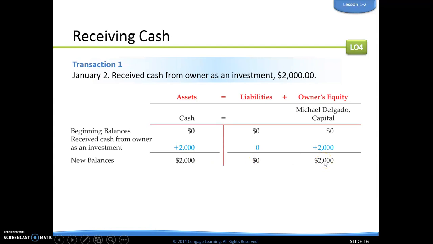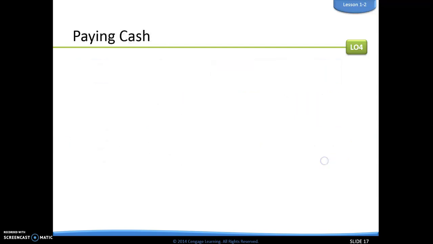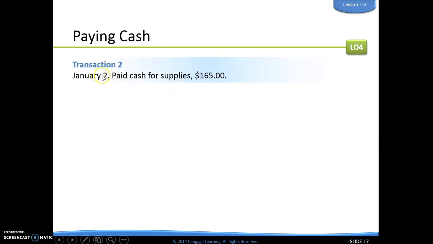So 2,000 and 2,000 equal, we're happy. We always come back to, does our accounting equation equal? And if it doesn't, then something happened and we did something wrong.